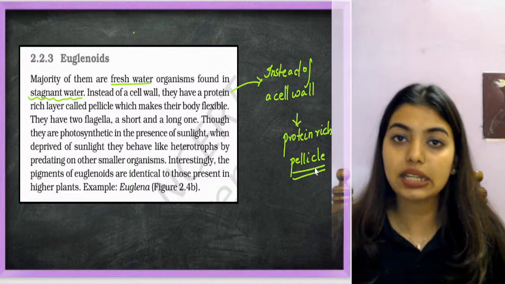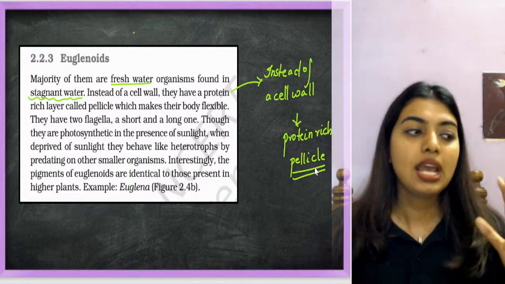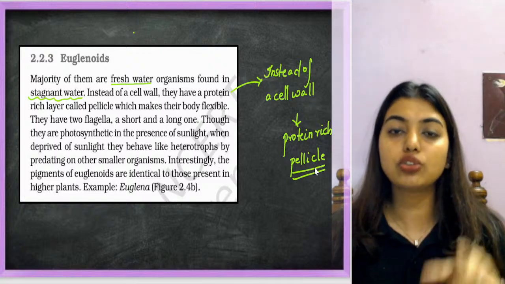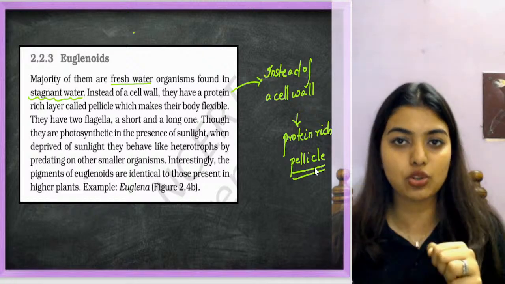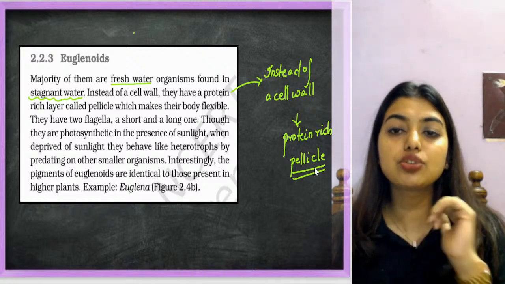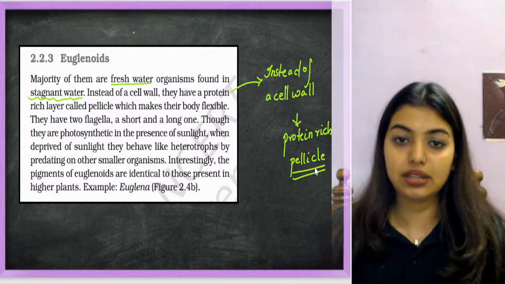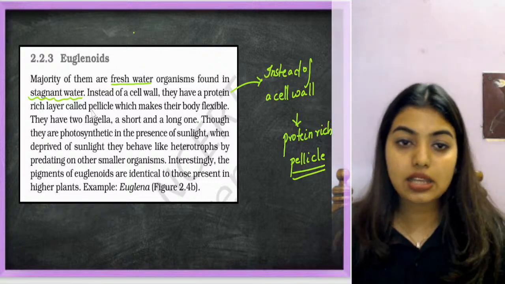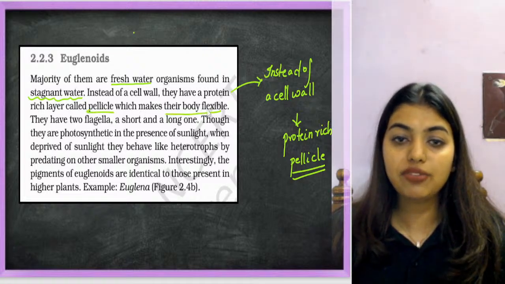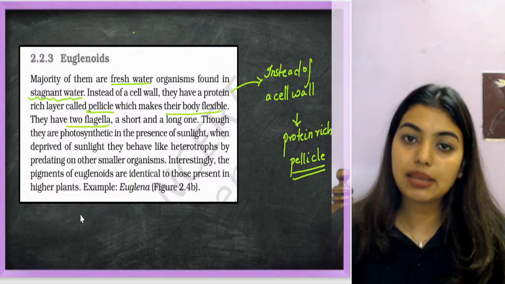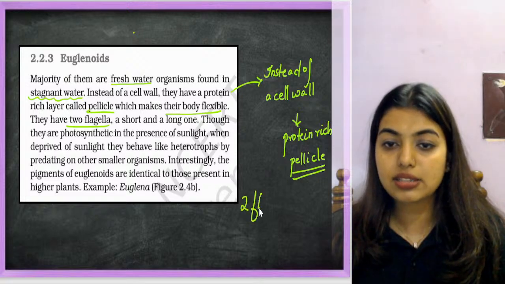As they keep settling in the seabed, they form diatomaceous earth. Now when you came to dinoflagellates, you got to know that the cell wall is made up of stiff cellulosic plates. Now when you reach euglenoids, instead of a cell wall, they have a protein rich layer called the pellicle, which makes their body flexible. They have two flagella.